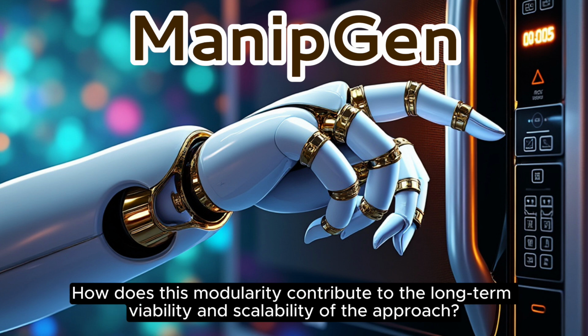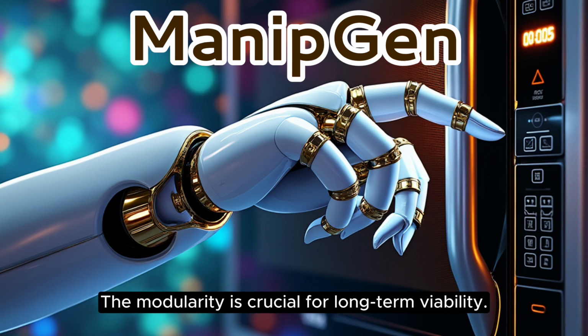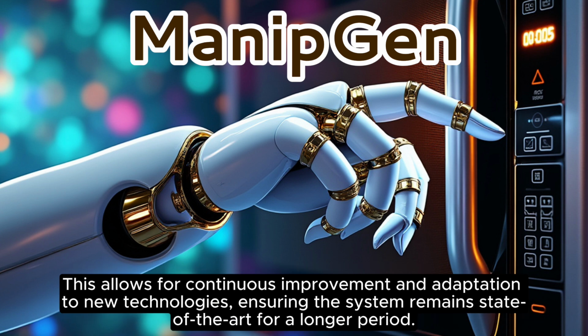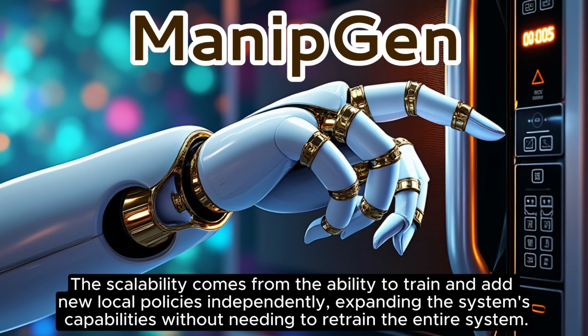How does this modularity contribute to the long-term viability and scalability of the approach? The modularity is crucial for long-term viability. As better VLMs, motion planners, or RL algorithms are developed, they can be seamlessly integrated into the existing framework without requiring a complete system redesign. This allows for continuous improvement and adaptation to new technologies, ensuring the system remains state-of-the-art for a longer period. The scalability comes from the ability to train and add new local policies independently, expanding the system's capabilities without needing to retrain the entire system.